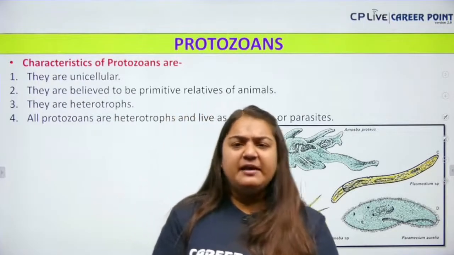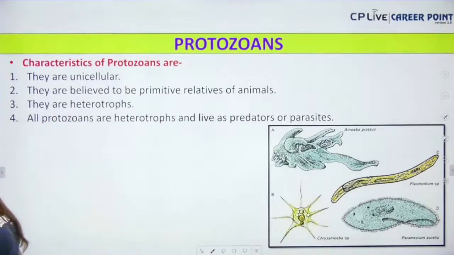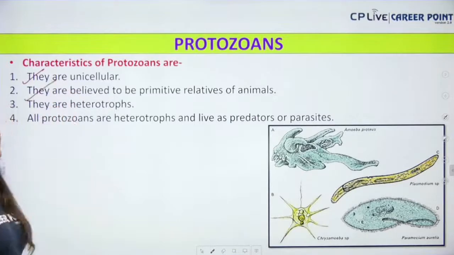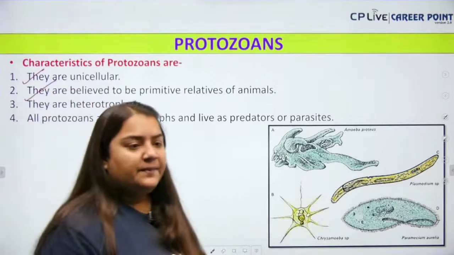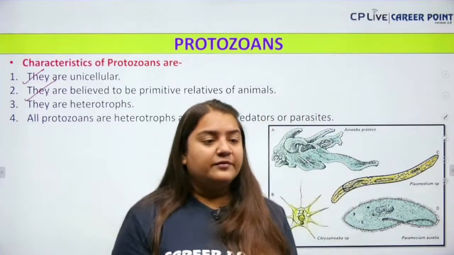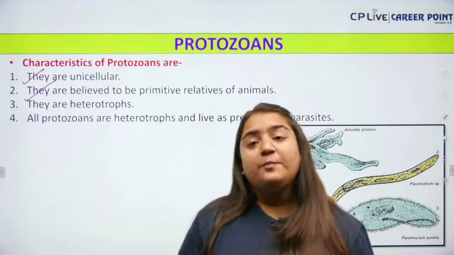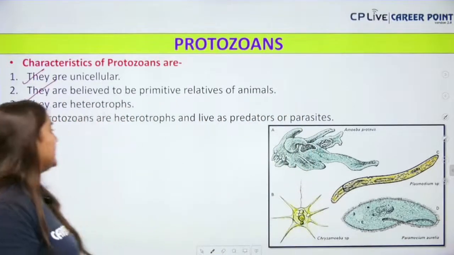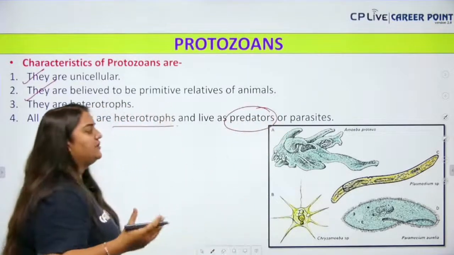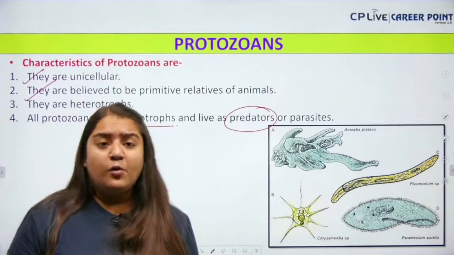So the protozoans, very easy, very simple. Okay, the last one is the protozoan. Characteristic of the protozoans are they are unicellular. They are believed to be primitive relatives of animals. Clear? They are mostly heterotroph. All protozoans are heterotroph and live as predators or parasites. So basically all of them are heterotrophs and they live as predators. They basically feed on someone, or they are parasites. That means they are dependent on a living host.